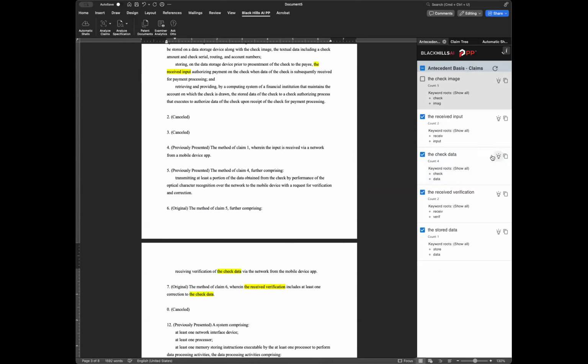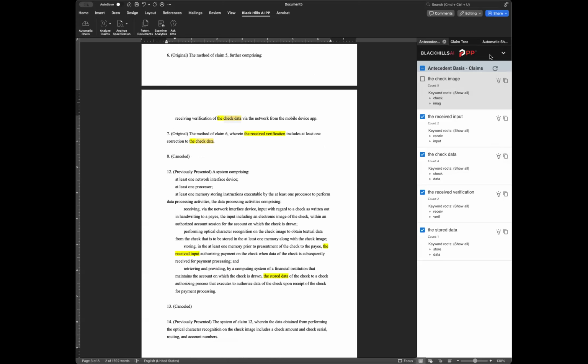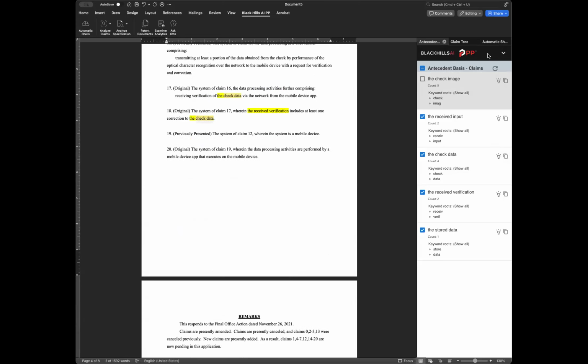So that's useful. If you want to search for this data or these words, you can click this icon right here. That'll copy the appropriate text to the clipboard, and you can do a find, and you can quickly move through what it might be. Notice it just took "check data" rather than "the check data," so that can help you find where there might be antecedent basis prior to that. So anyway, there's a number of things in here on the antecedent basis checking.